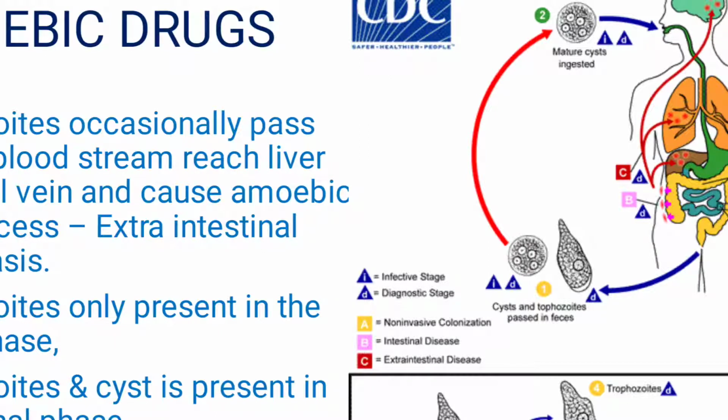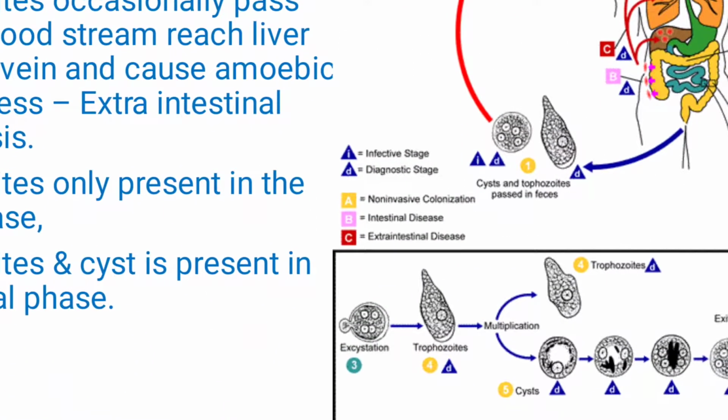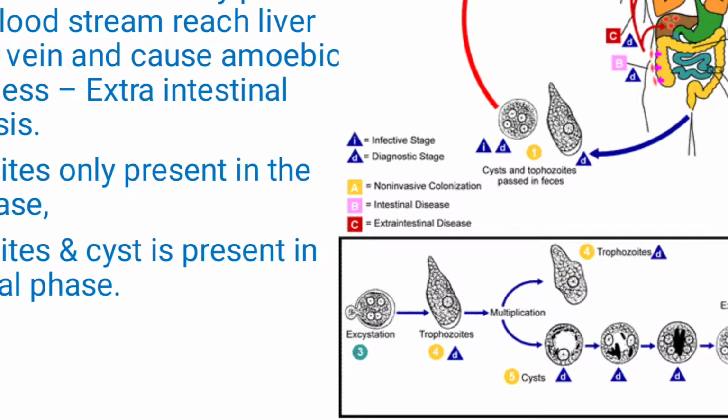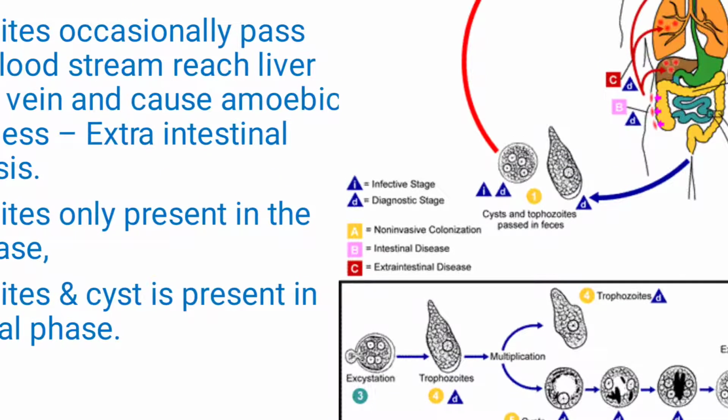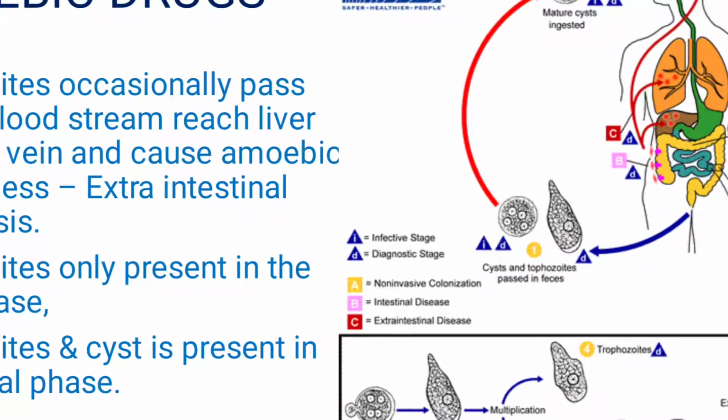Here we can see the pink colored mark, which is the colon, where the Entamoeba histolytica will reside and start to grow. When this cyst enters the colon, it forms trophozoites. Here A represents the yellow colored mark, that is the colon.